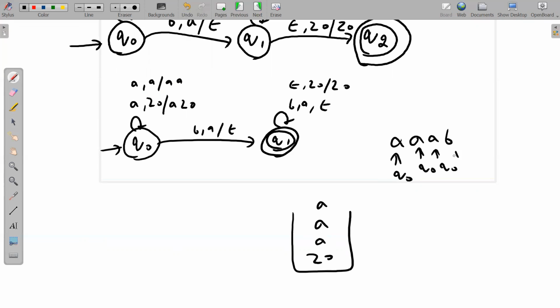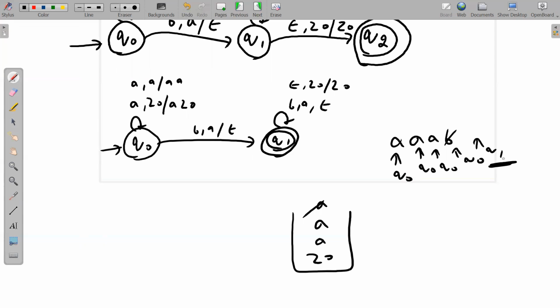Now we are at q0 only. We have read b from the tape and a from the stack. Very important point: q0, b, a. Nothing is pushed onto the stack, and we are moving to q1. So B and A are cut down, and we are at q1, and q1 is our final state.